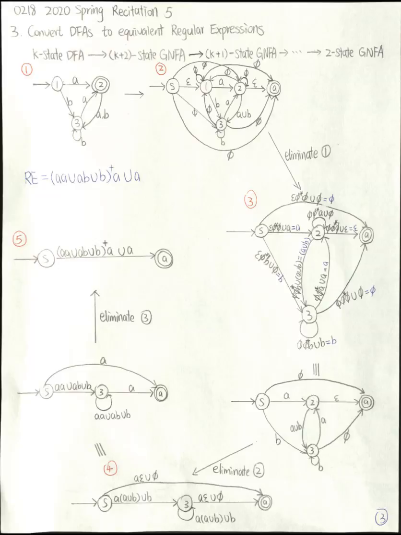Now we have a 3-state machine. The next step is to eliminate another state, 3. After doing so, we only have 2 states, S and A, and we have a big regular expression on that transition from S to A. That regular expression is our final answer, which is equivalent to my original DFA.